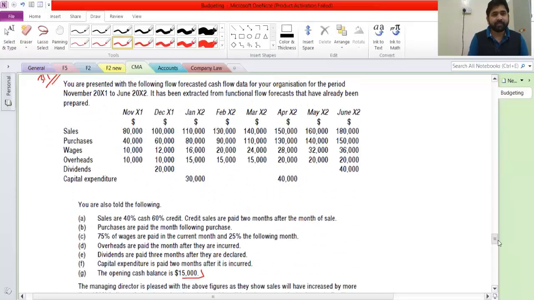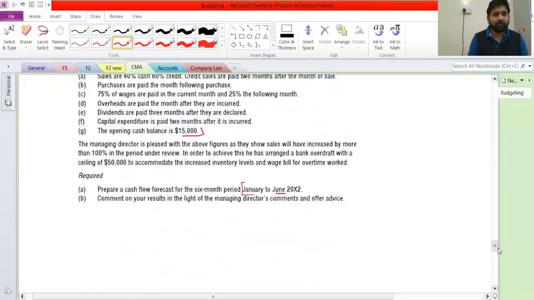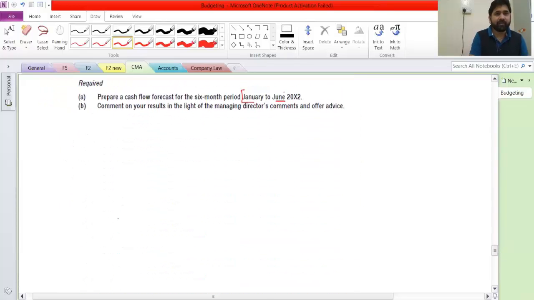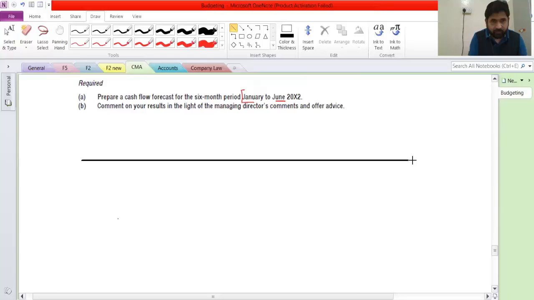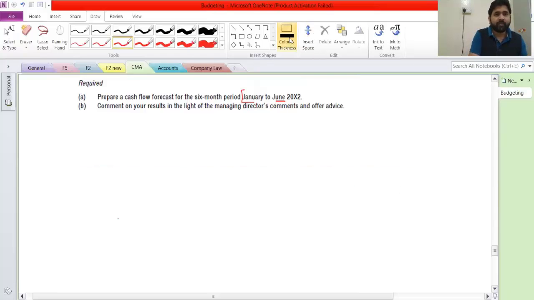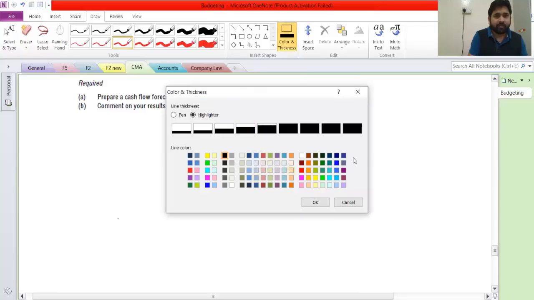Six months, right? So I will have to do some lines and all that, so bear with me on this for 2 minutes. Okay, this line will not work. Let me take a yellow line.